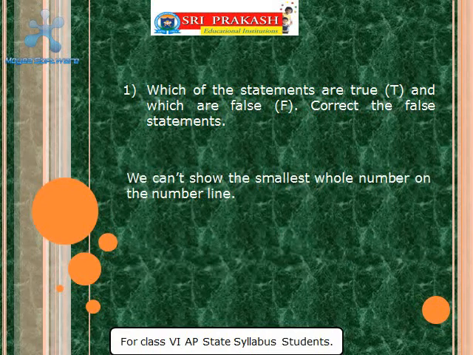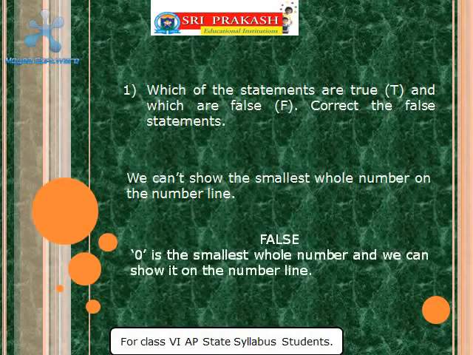Next statement. We can't show the smallest whole number on the number line. Let me repeat. We can't show the smallest whole number on the number line. The above statement is false. First of all, what is the smallest whole number? 0 is the smallest whole number, and we can show it on the number line.